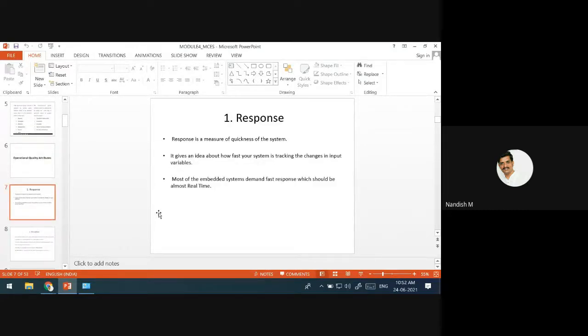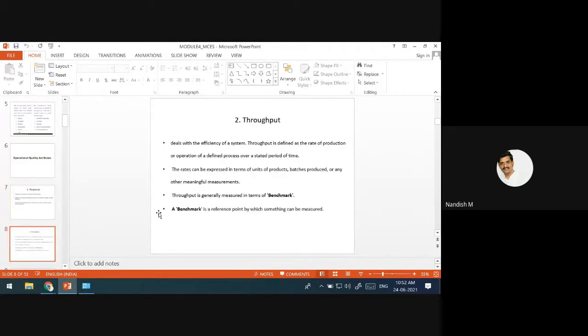These quality attributes we say are non-functional, meaning we are not going to see them with our eyes, but we feel them whenever we use those embedded systems. One is the response, how quickly the embedded system is going to respond. And also how many transactions, operations or functions it is going to do in a period of time, that is called throughput. That is another quality attribute, which is an operational quality attribute.